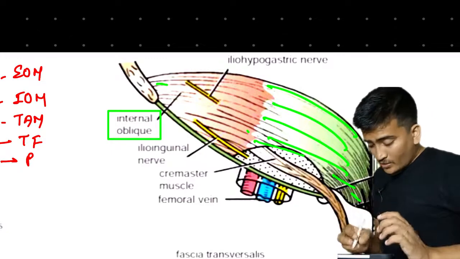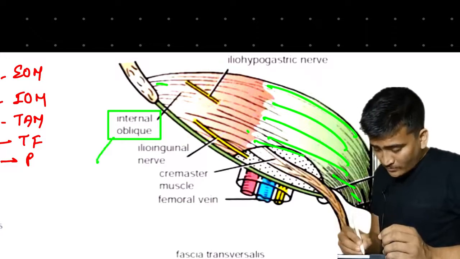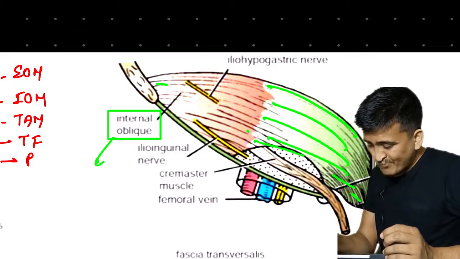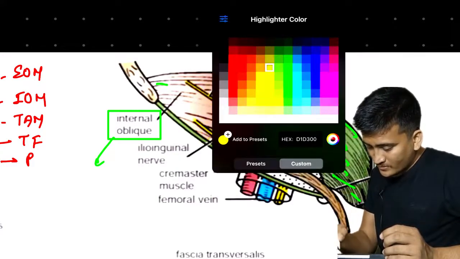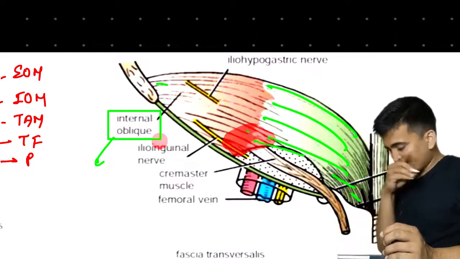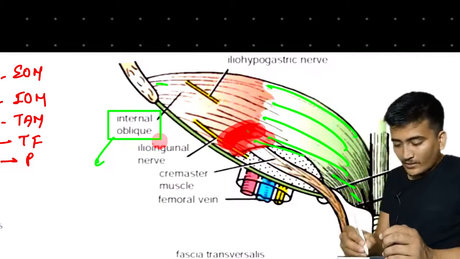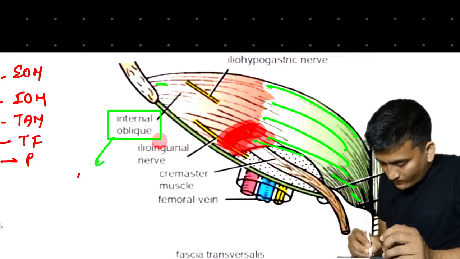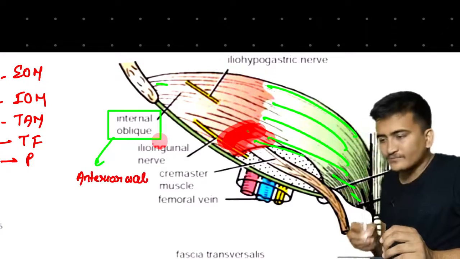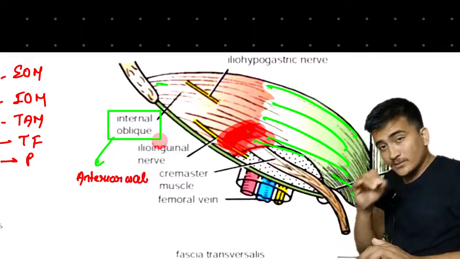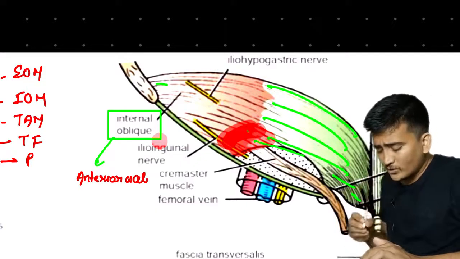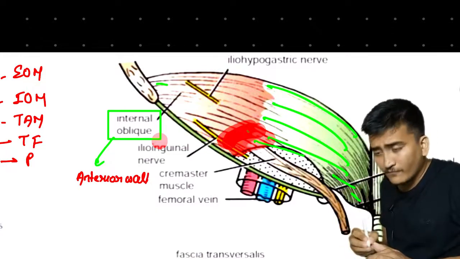This internal oblique muscle, as you can see right here, is forming the anterior wall. All the things we are talking about are the walls and boundaries of the inguinal canal. So the internal oblique muscle is forming the anterior wall of the inguinal canal.